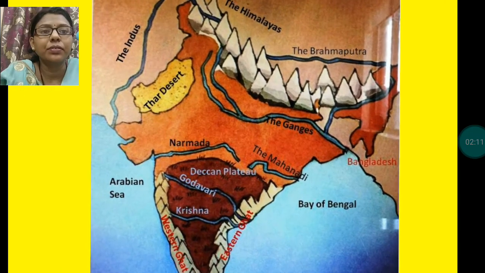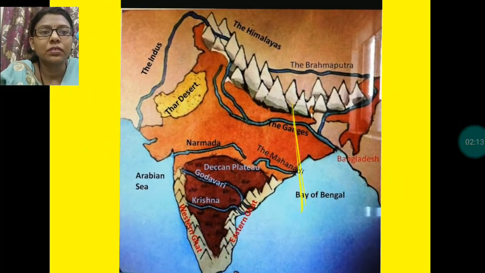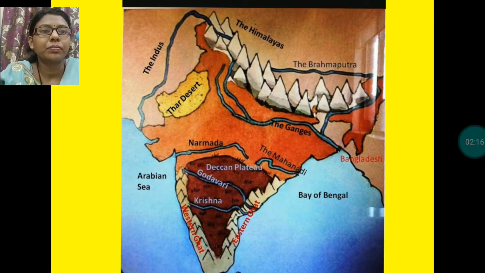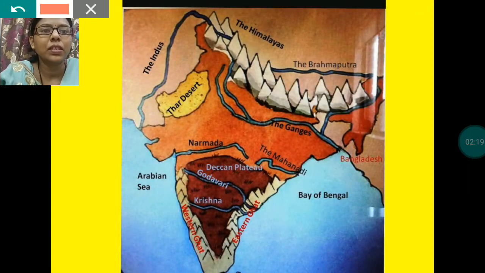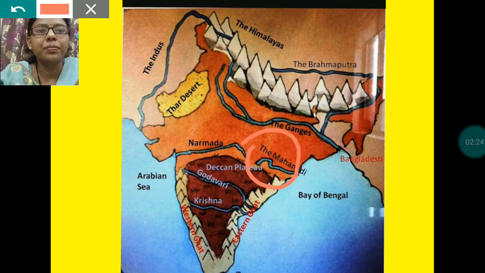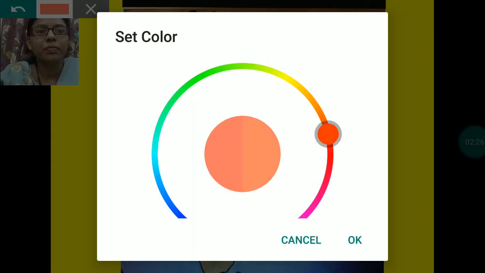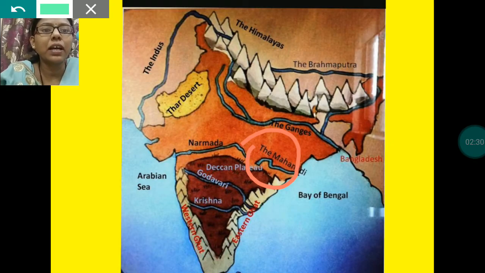Here, this area. You can see this is river Mahanadi. River Mahanadi divides the southern plateau.